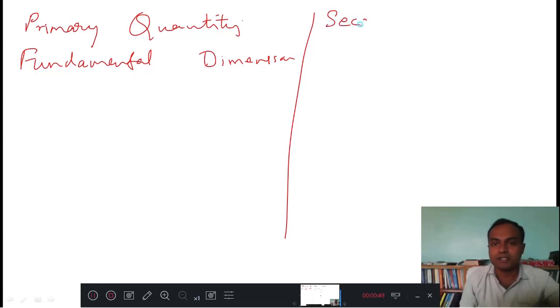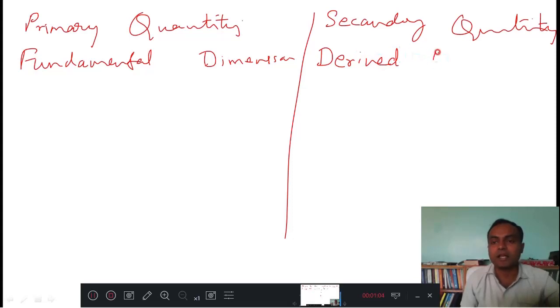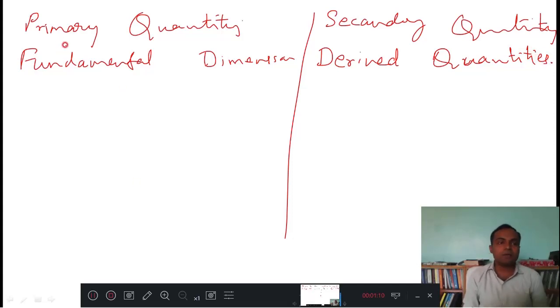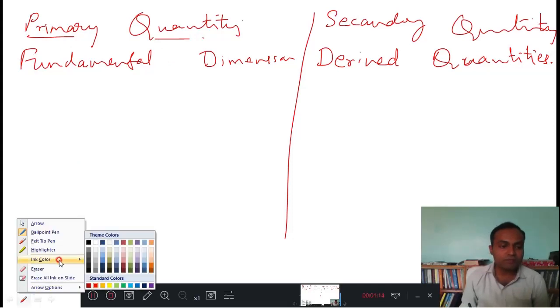Secondary quantities are otherwise called derived dimensions, or derived quantities. Fundamental quantities are those which are very fundamental.